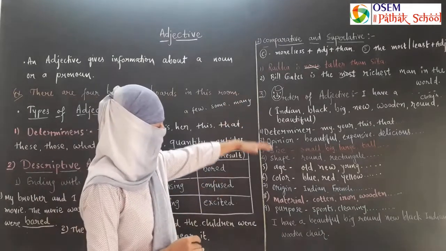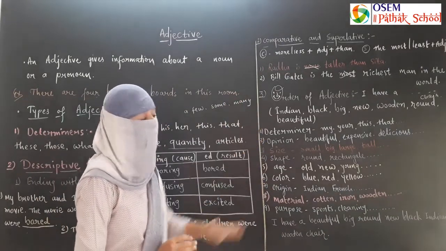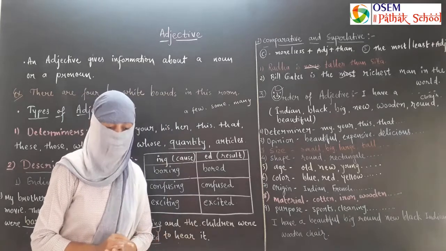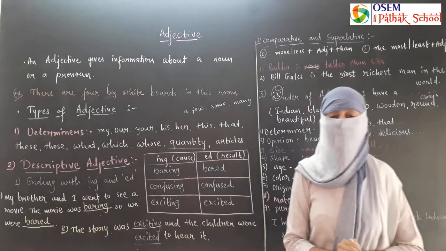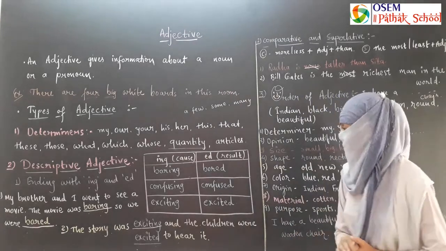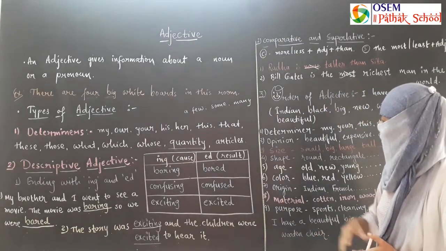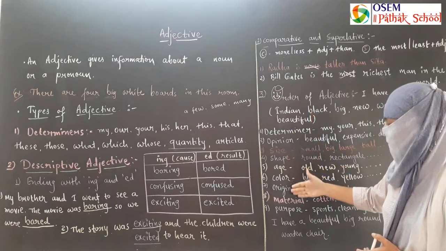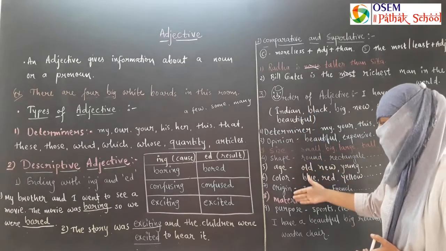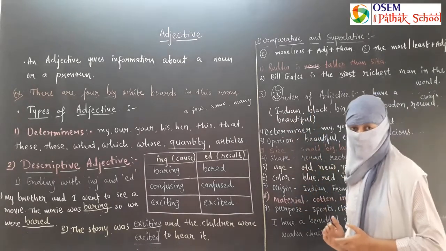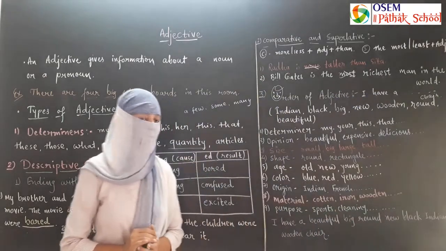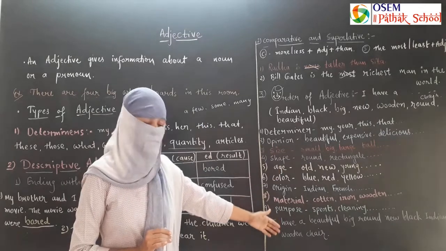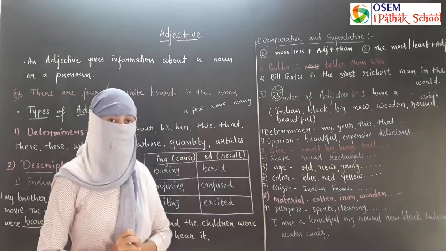Follow this order and then write your sentence. Hope you can understand. And you have some exercise: write 5 sentences according to this order and make your own sentences. Let's see how you can follow this order. Thank you, students.